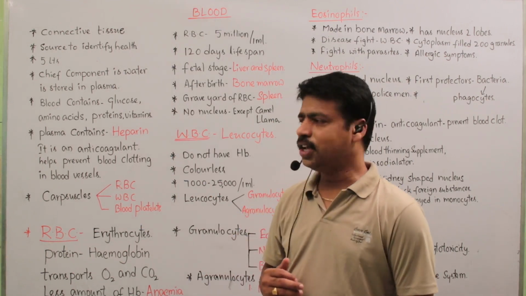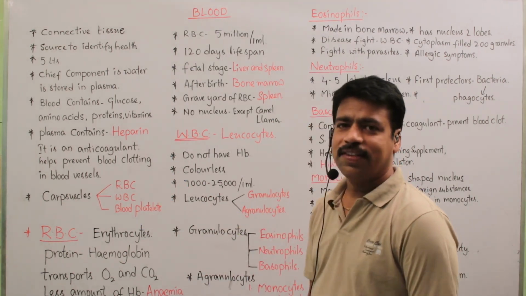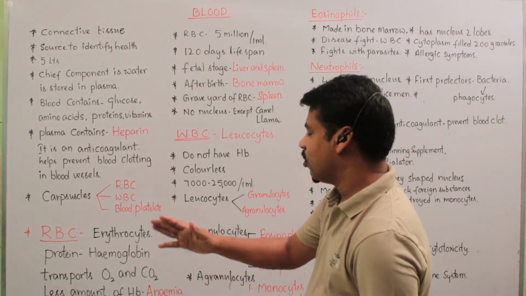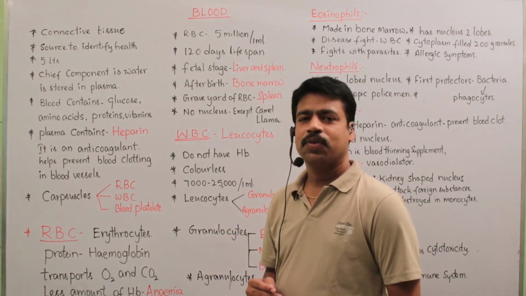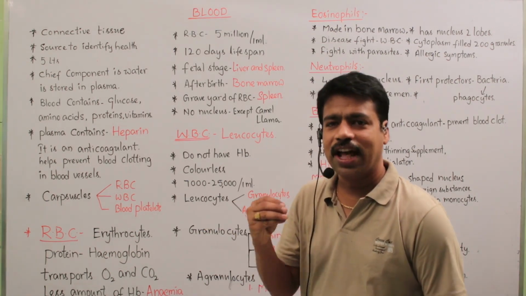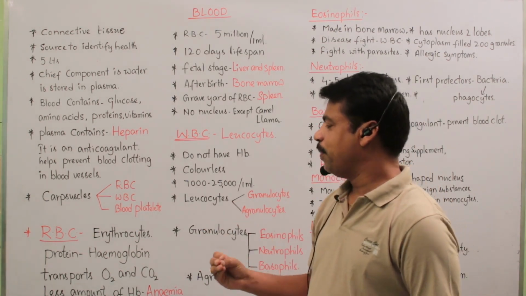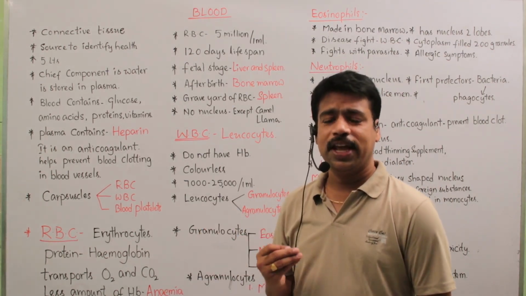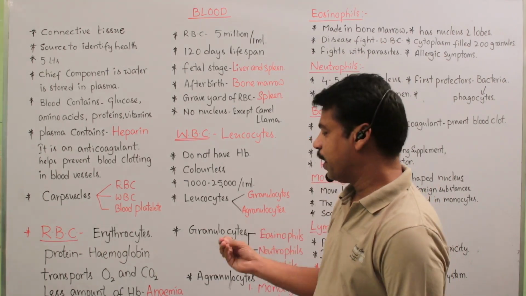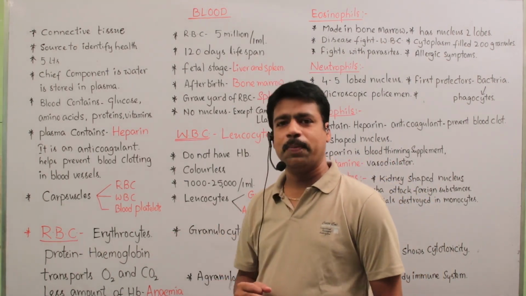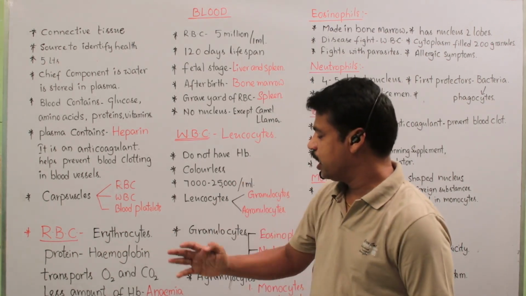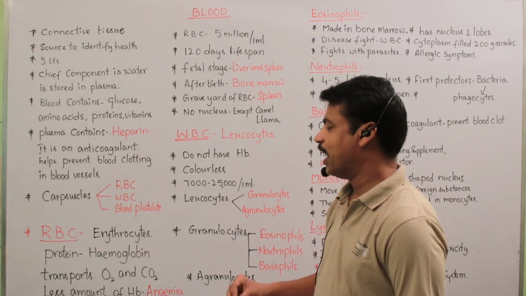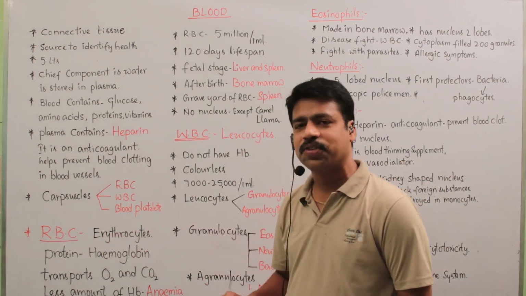Let us discuss RBC, red blood corpuscles. So what is RBC? Generally, these are also called erythrocytes. In RBC, red blood cells, mainly the protein hemoglobin is present. The protein hemoglobin is red in color. Hence, the cells also appear red in color. So, they are termed erythrocytes.